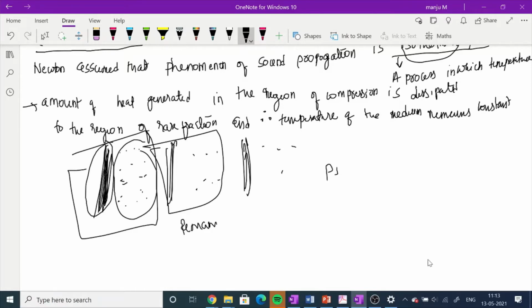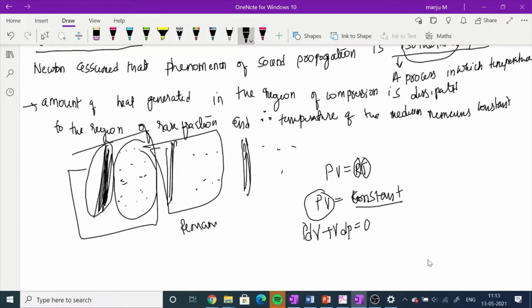We know the gas law equation PV is equal to RT, where R is the gas constant and T is temperature. Since temperature remains constant, PV is equal to constant. If we differentiate this, since P and V are both variables, we get P dV plus V dP is equal to 0, as the differentiation of a constant is 0.